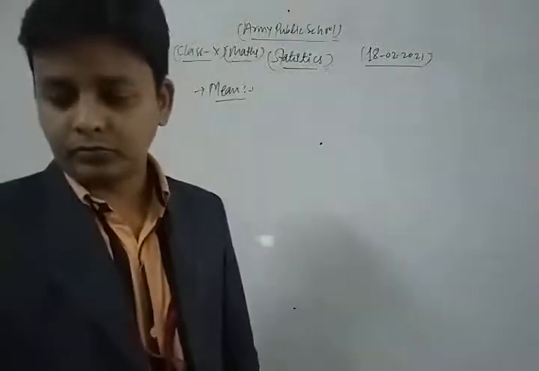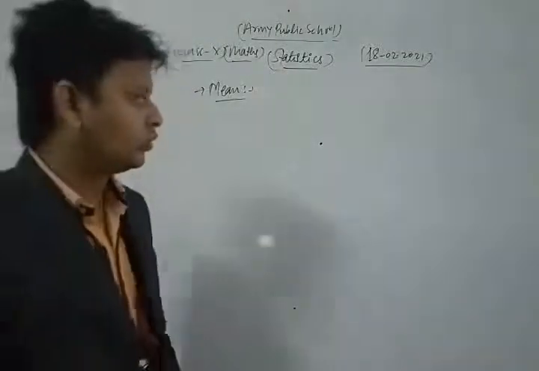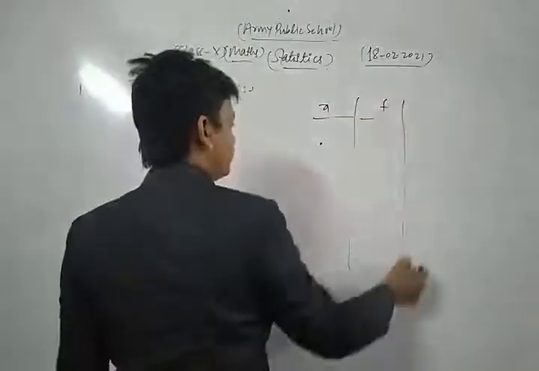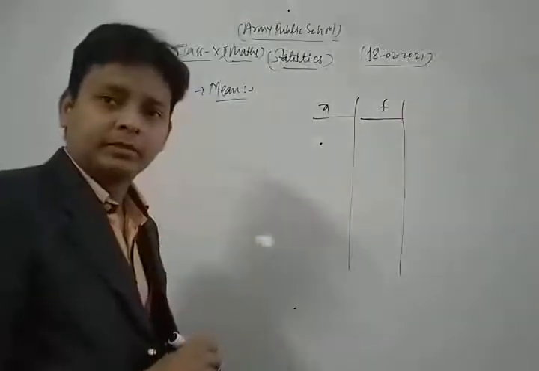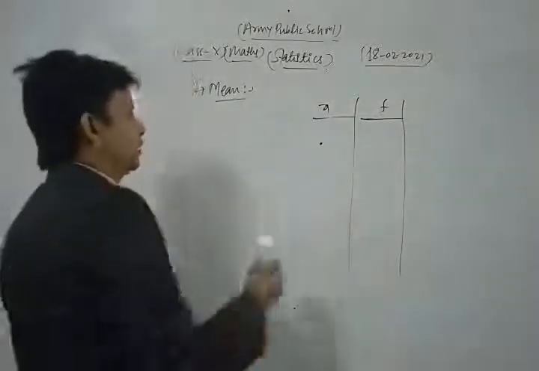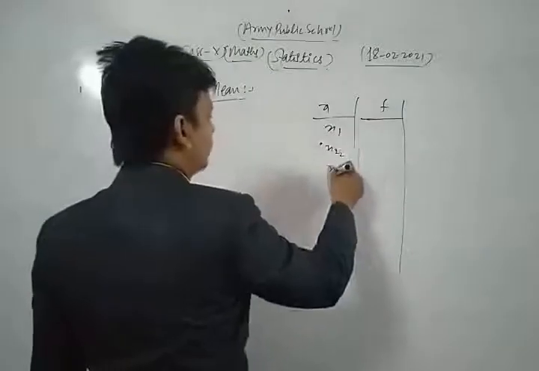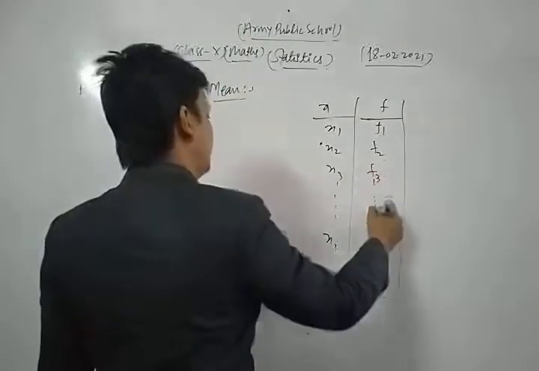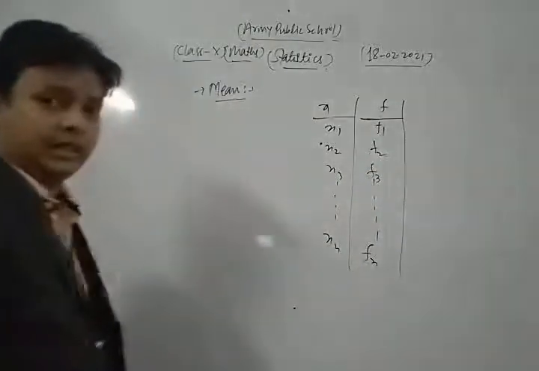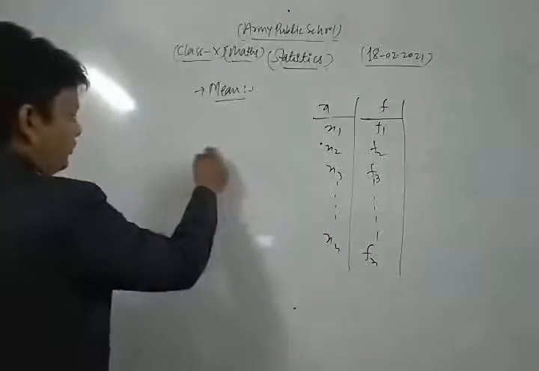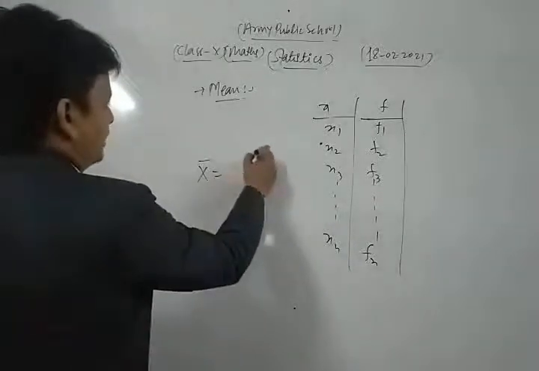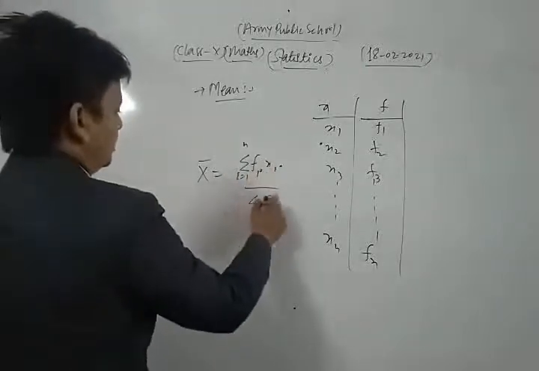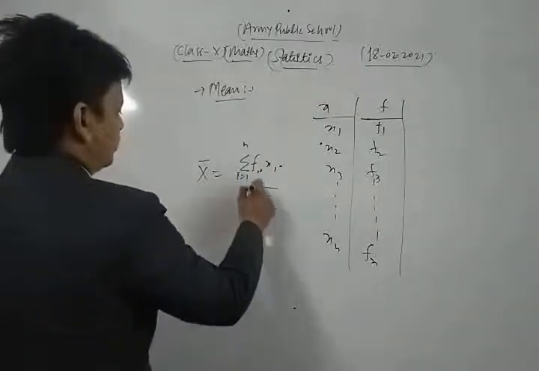But here we also have some frequencies. Suppose we have the variable x and frequency f, and we find the mean of that data. If the variables are x1, x2, and so on up to xn, and the frequencies are f1, f2, f3, and so on up to fn, then the mean of the given data is obtained by sigma fi xi upon sigma fi, where i goes from 1 to n.